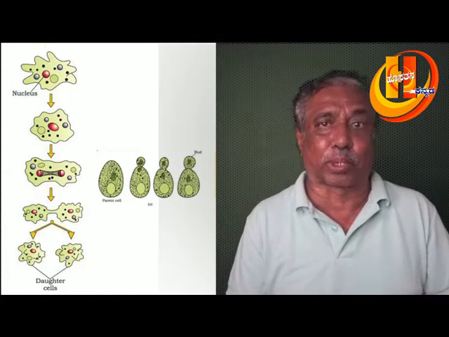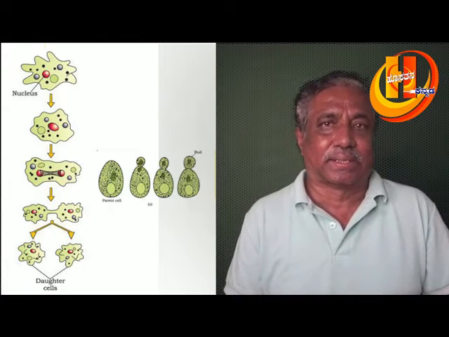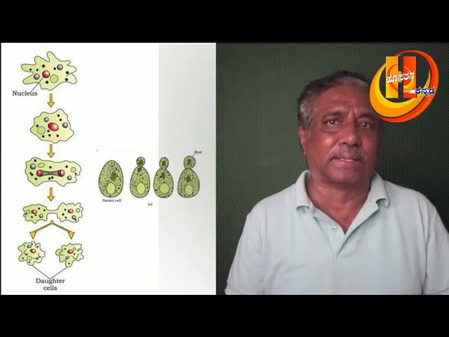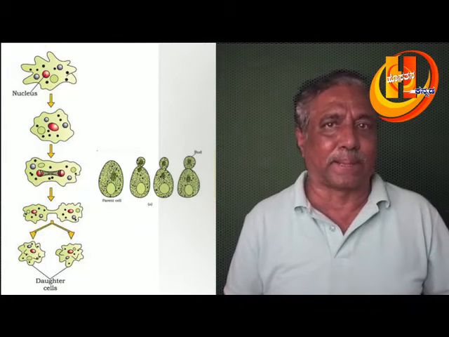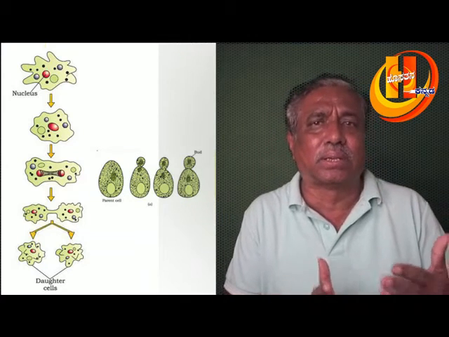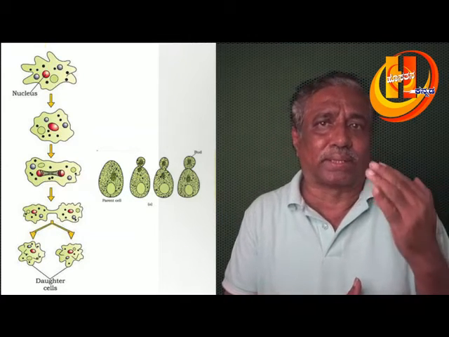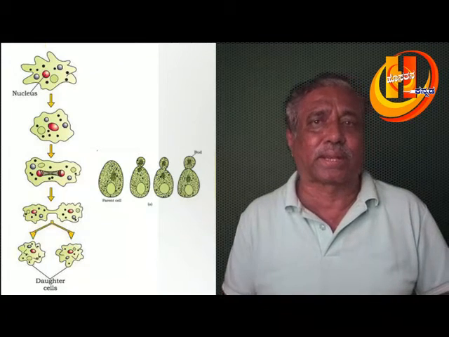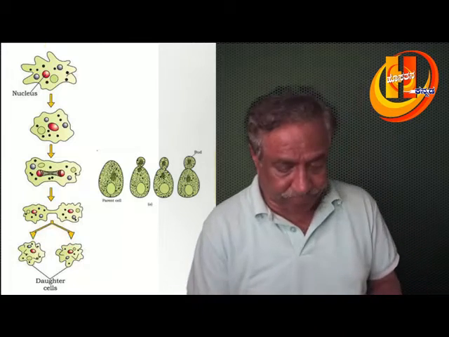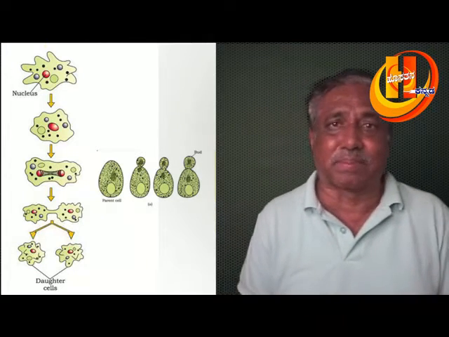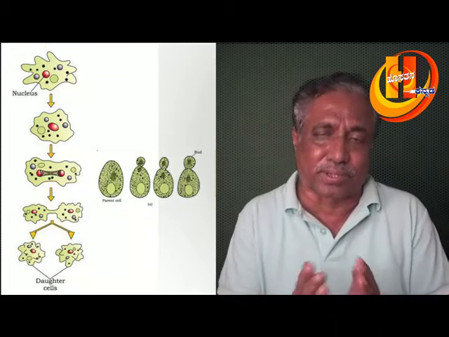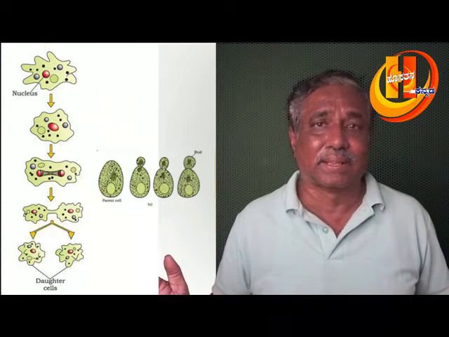Monera includes prokaryotic organisms such as archaebacteria, true bacteria, chemosynthetic bacteria, cyanobacteria, mycoplasma, and PPLO-like organisms. These are all the monera. And unicellular organisms come under protista, like amoeba, etc. So here the asexual reproduction takes place by binary fission. The nucleus undergoes division. Meanwhile, the cytoplasm also undergoes division, resulting in the formation of two daughter cells.